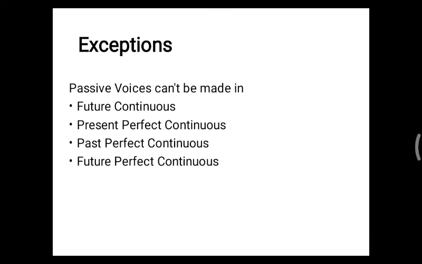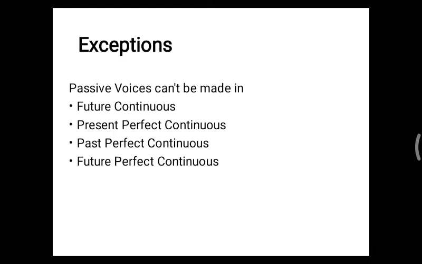Before even beginning the topic of voices, I must tell you the exceptions that are there in passive voice. Whenever the active voice is made into the passive voice, these four conditions are not applicable. There are no sentences in passive voice for future continuous, present perfect continuous, past perfect continuous and future perfect continuous.